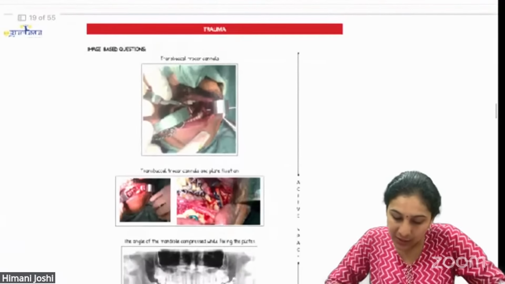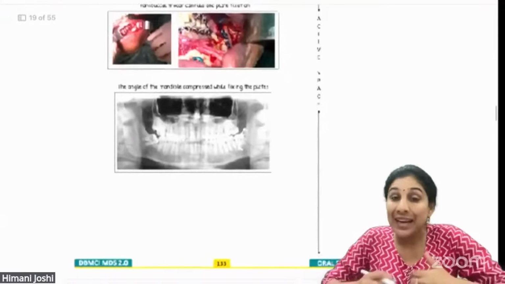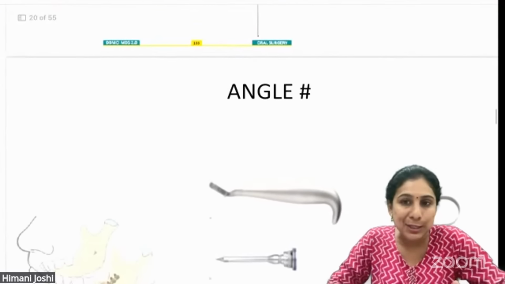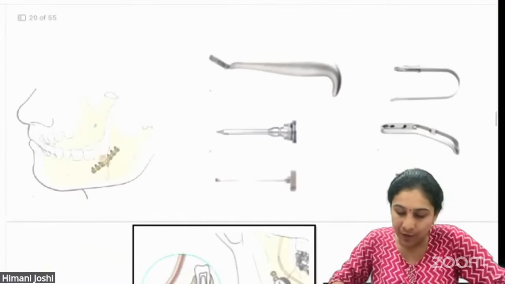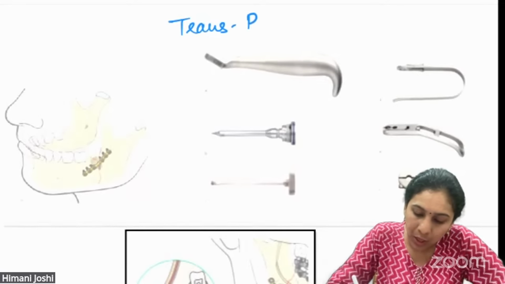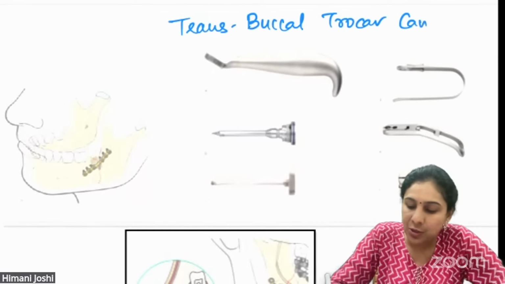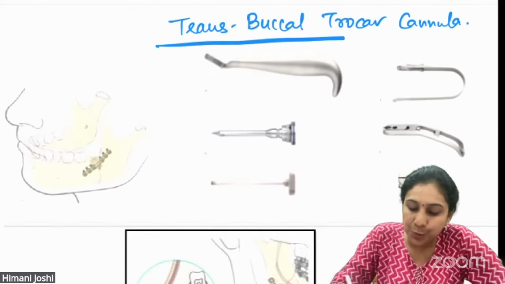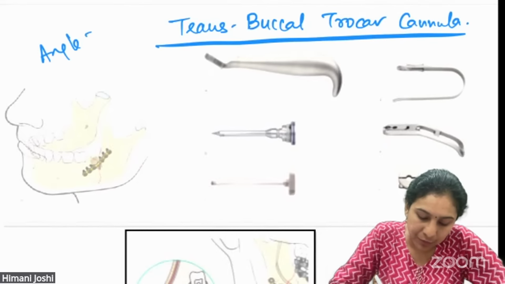A few cases which I have shared with all of you. One extra thing which I will tell you, so that maybe if this is repeated in NEET in INI, you have a little more knowledge. So this is a transbuccal trocar cannula. This is a special instrument which is used especially for angle fractures of mandible.